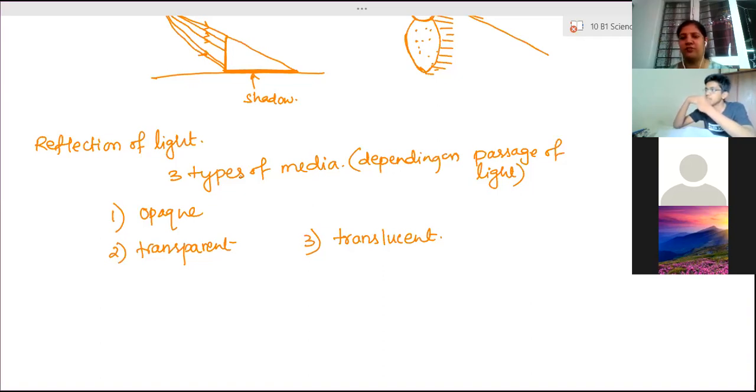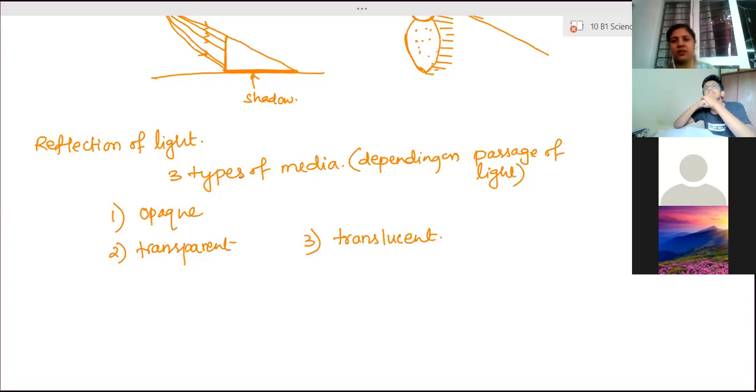Translucent glasses are available. We generally use them for crockery and shelves, the cover of the shelf, or window panes. Those are made up of translucent glass, what we call frosted glass. So those are all translucent. Or if the same window glass becomes dirty and dust sticks to it, then it will become translucent. It won't be transparent then. If it is an older glass, it will become translucent.